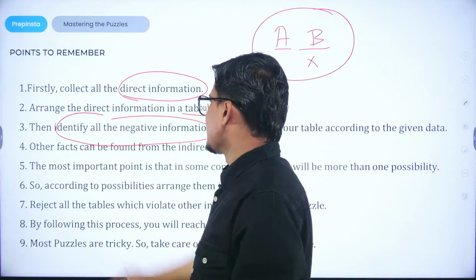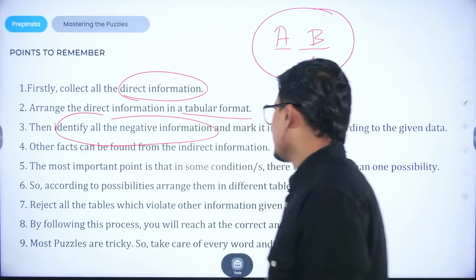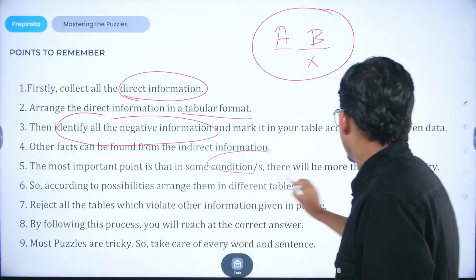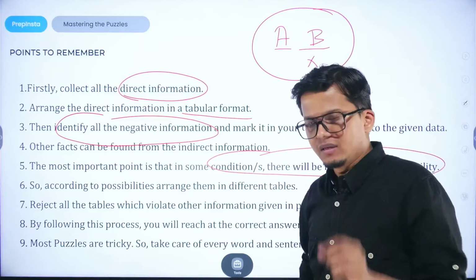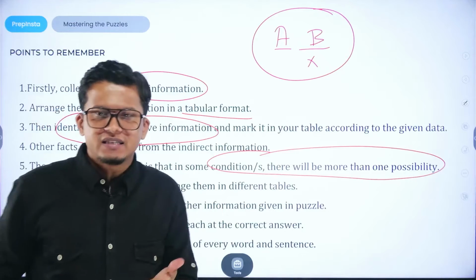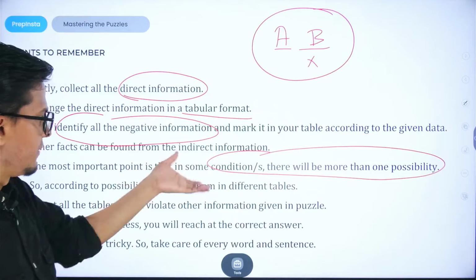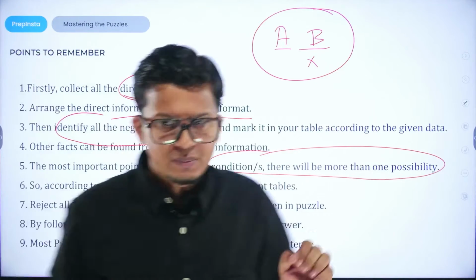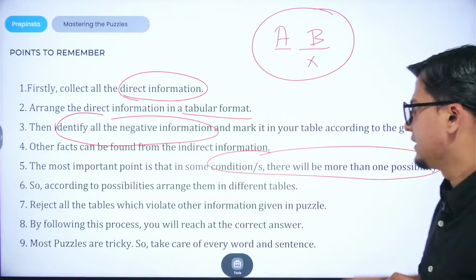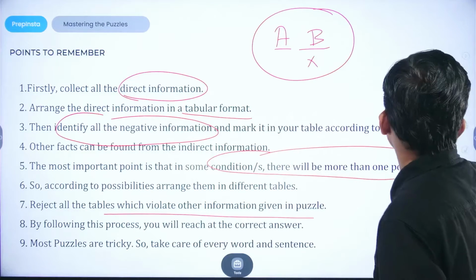Then we can have other facts that can be found from the direct information. The most important point is, in some conditions there will be more than one possibility, right? We have to keep in mind that there could be instances with more than one possibility. So according to the possibilities, arrange them in different tables. Reject all the tables which violate other information in the puzzle.